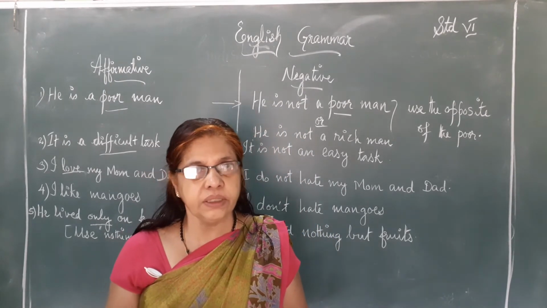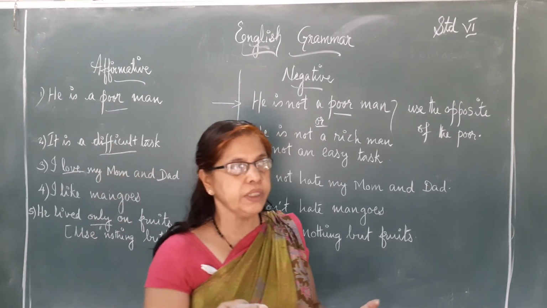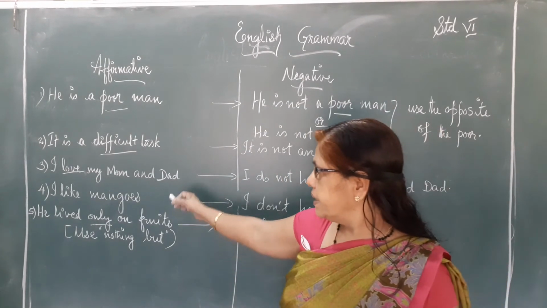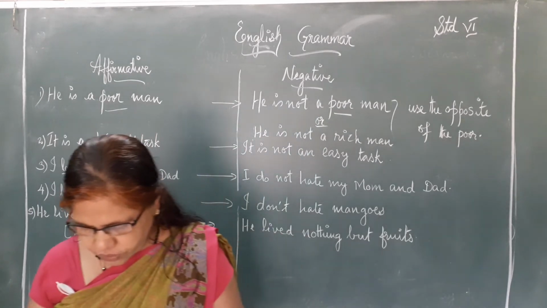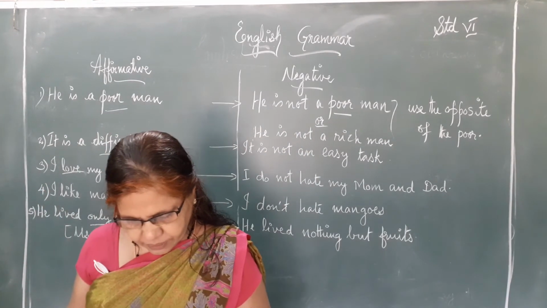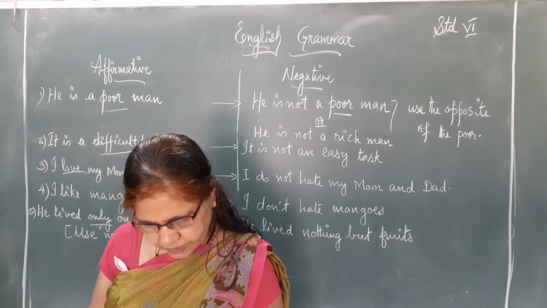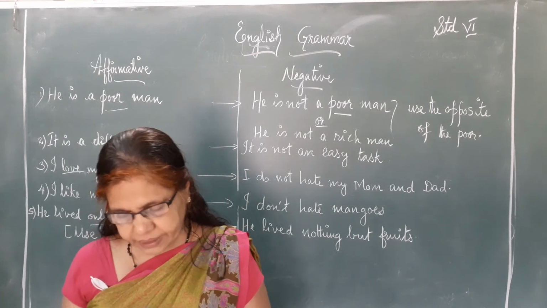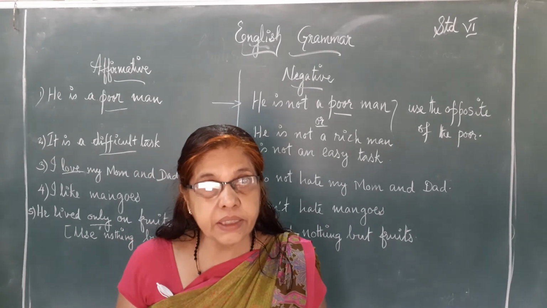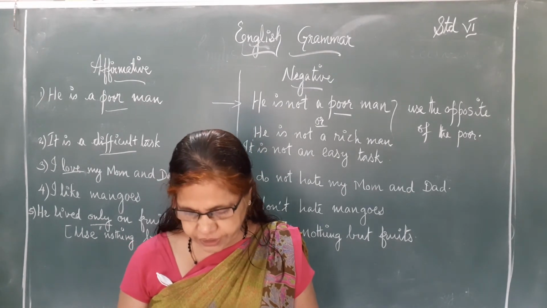Okay, I do not tell lies. So we can use that: I never tell lies. Okay, so these are the sentences, and here in the worksheet also you have, on page number 14, 9 examples. There are 9 worksheet sentences. You have to change that affirmative into negative. That is your worksheet for you.